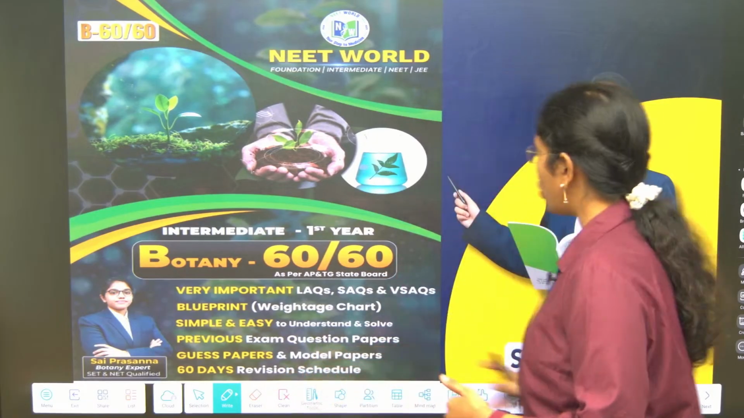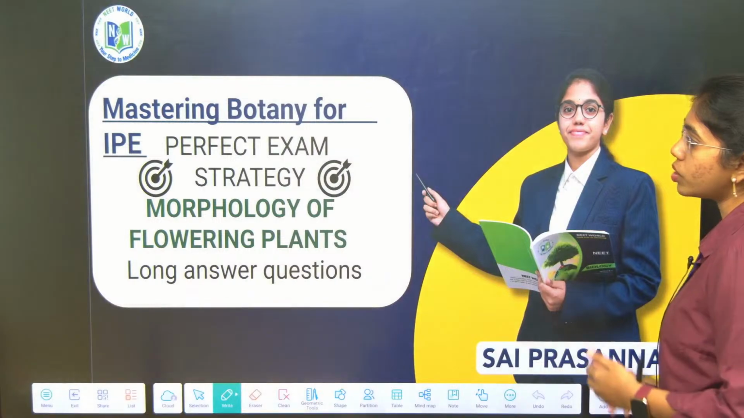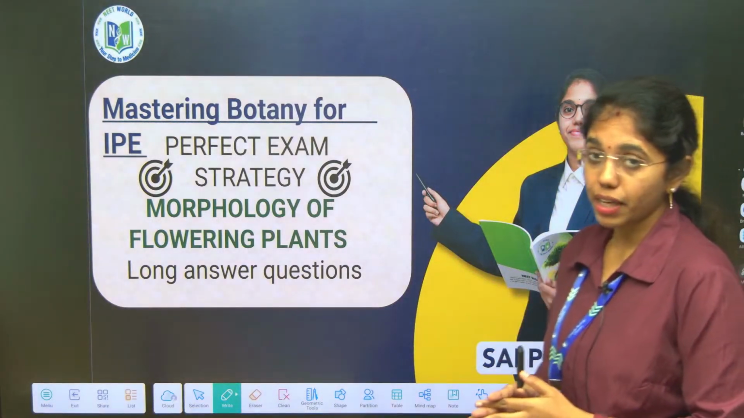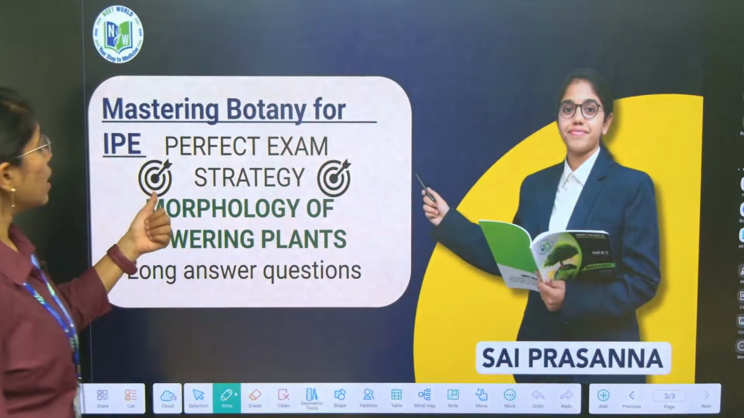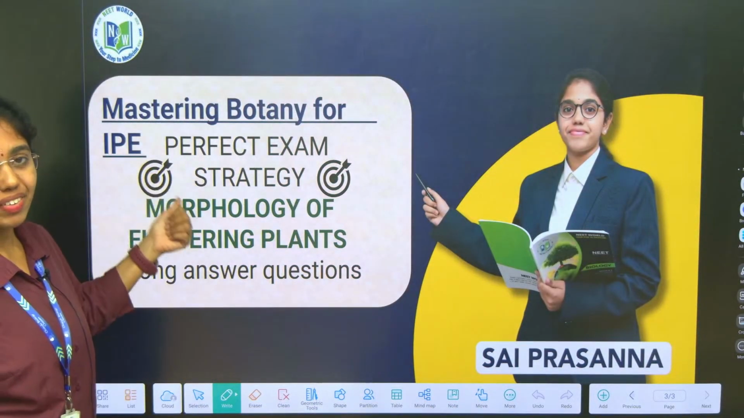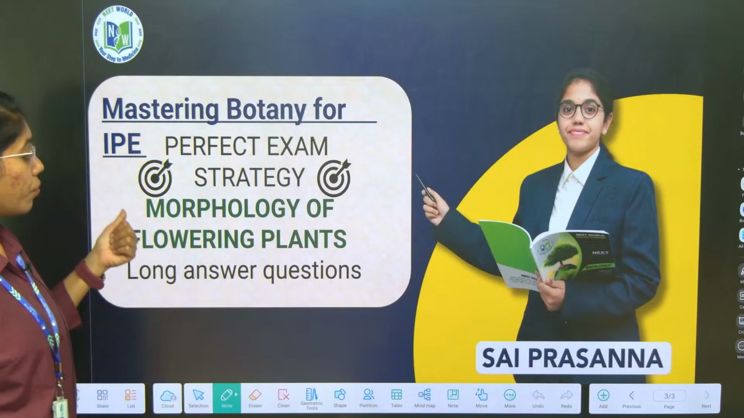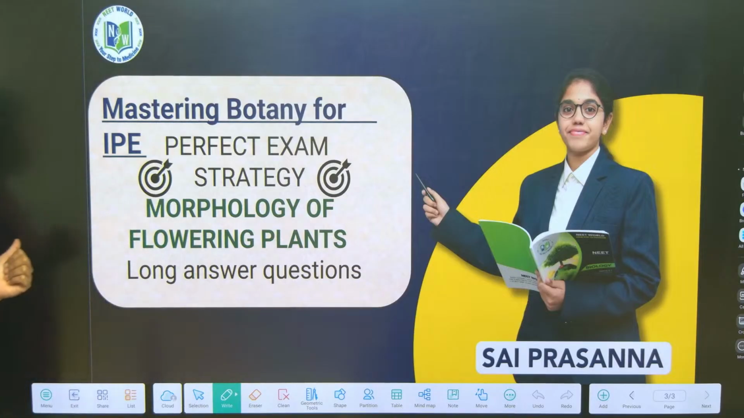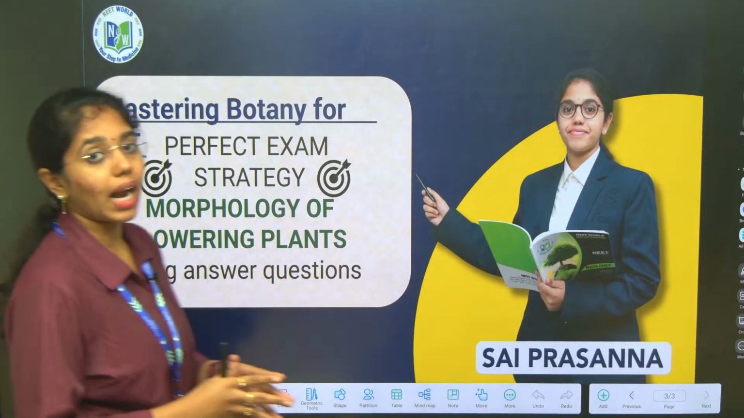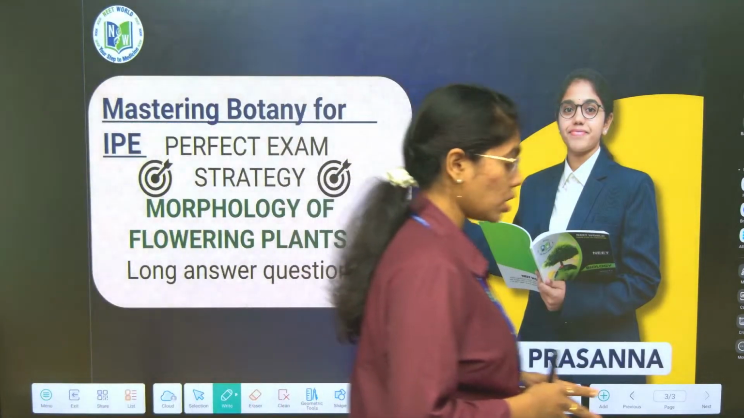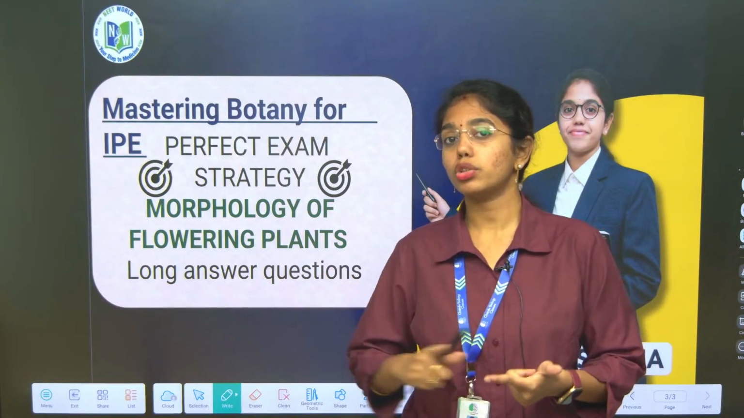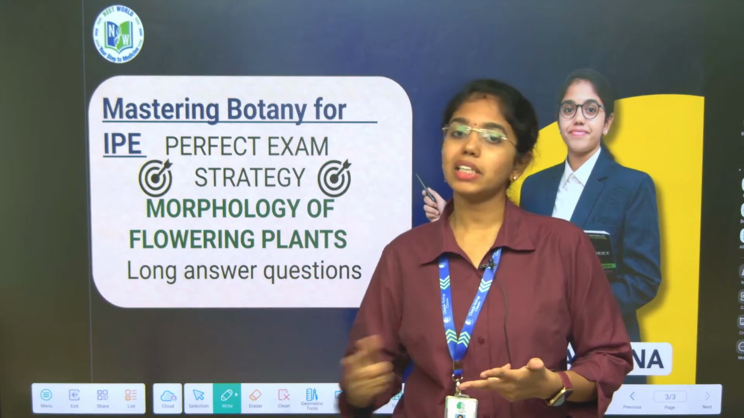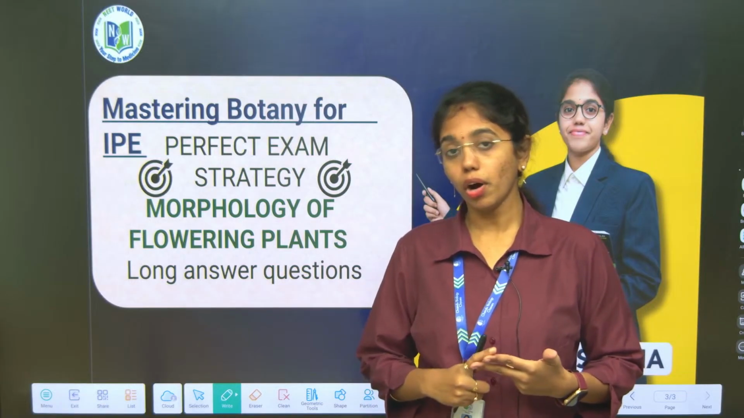So today we are going to start the Botany IPE sessions, mastering Botany for IPE, where we will have a perfect exam strategy. We are going to start the very first chapter, that is Morphology of Flowering Plants, and today we are going to start the long answer type questions. Let us first finish the long answer type questions, then move on to short answer type, and then lastly we will solve very short answer type questions.